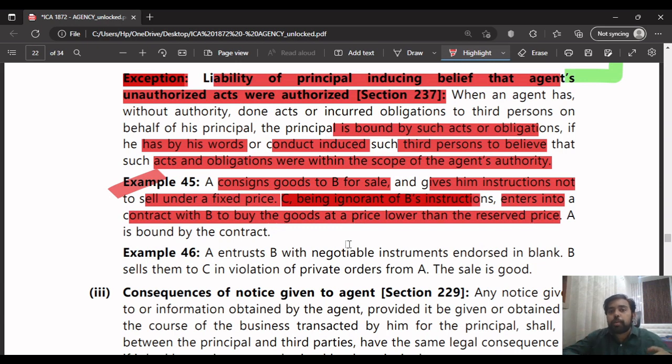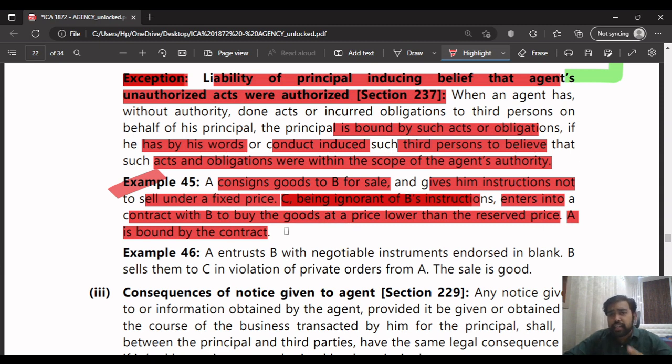How will we, the third party, know what the principal had told his agent? We just want to purchase a particular product. So C had purchased the goods for a price which is lower than the price fixed by the principal. Here he is ignorant, so he has done it in good faith. But still, A can't say that I had told my agent to sell it for this fixed price and he had sold it for below the fixed price, so I won't give you the product. You can't say that. A is bound by the contract because he is estopped, meaning he can't deny the contract now.